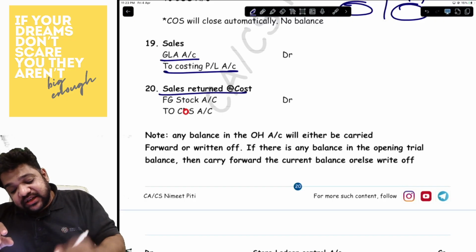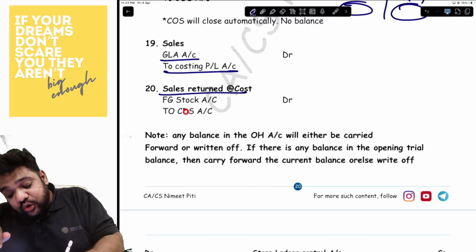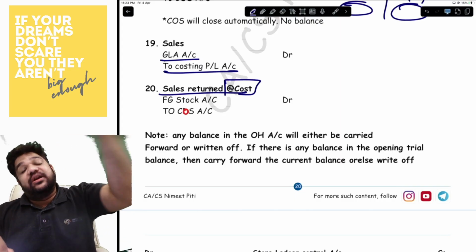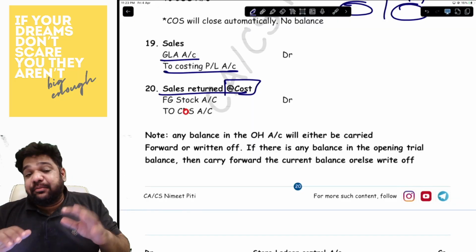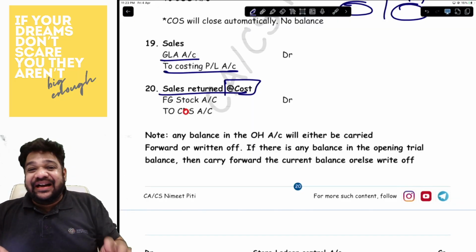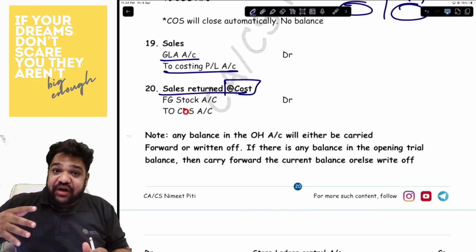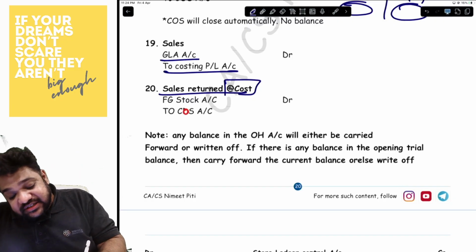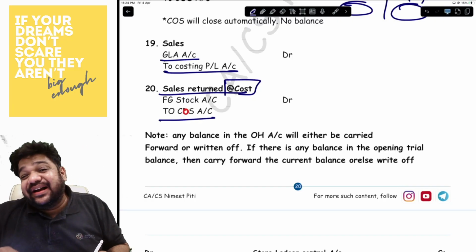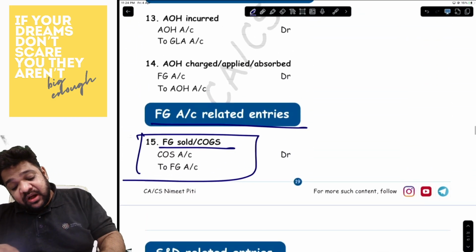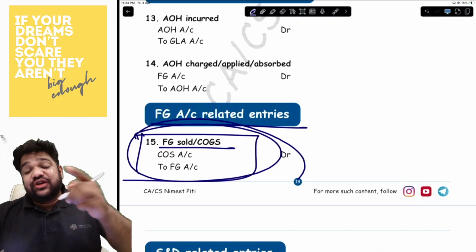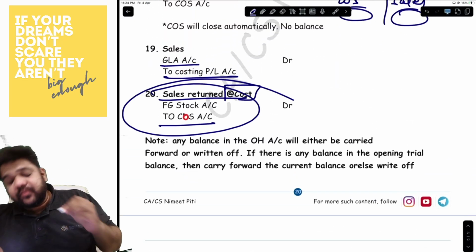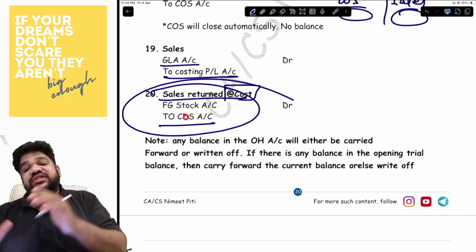And finally, the sales returned at cost. These are goods at cost, meaning before you could actually sell them, you sent them to a warehouse and from there they came back. Since they came back, here the entry would be the reversal. Since the goods have come back, the finished goods stock has increased. So finished goods account debited and COS credited. But why are we crediting the COS account? Because when you sold the goods, the entry was COS to FG. Now, when you have got the goods back, it is FG to COS.